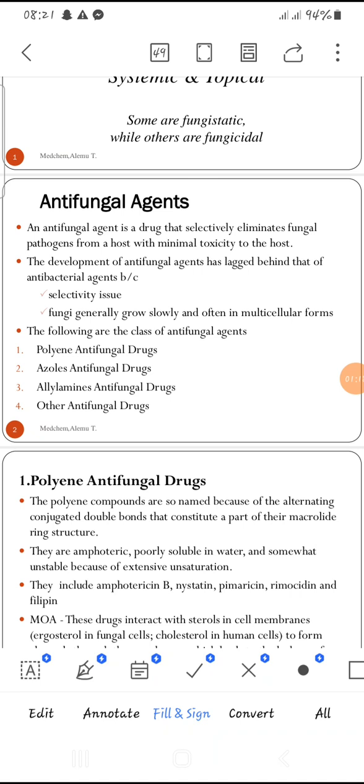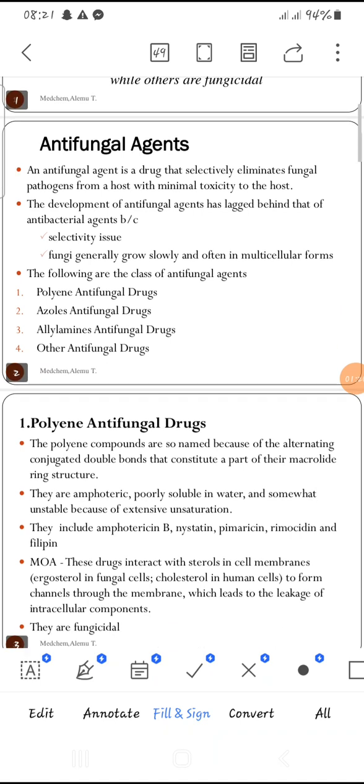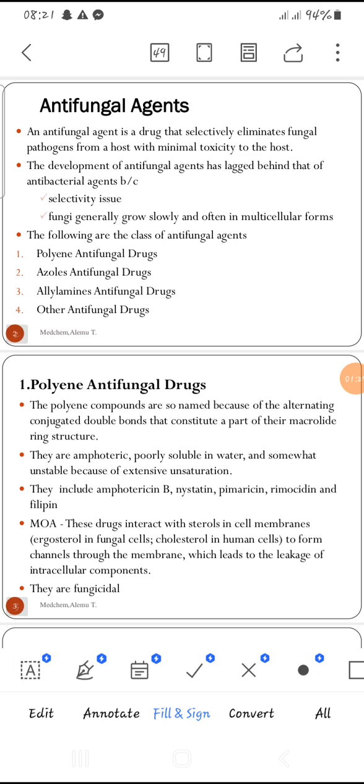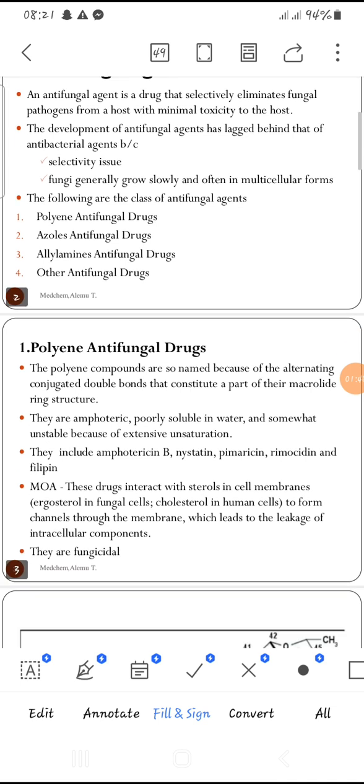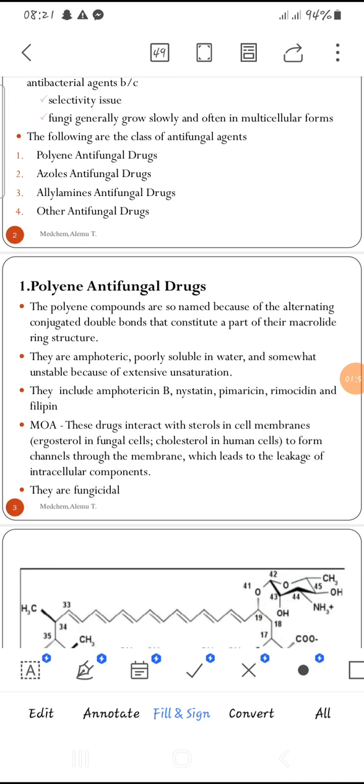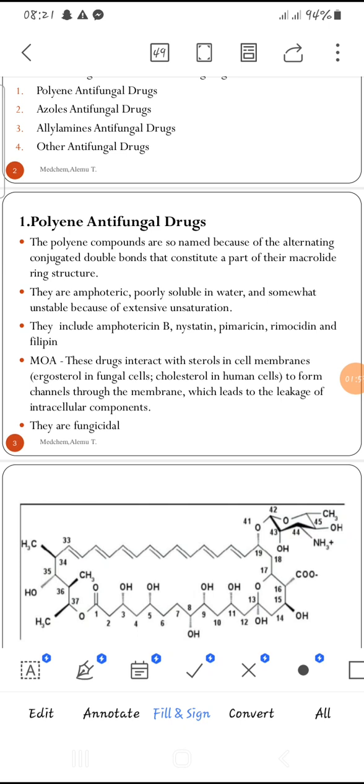There are four broad classes of these antifungal agents. This includes polyene antifungal drugs, azole antifungal drugs, allylamine antifungal drugs, and miscellaneous classes, or you can say other antifungal drugs which are not classified under those mentioned earlier, because they are structurally different from the other three. Let's see the first, called polyene antifungal agents.